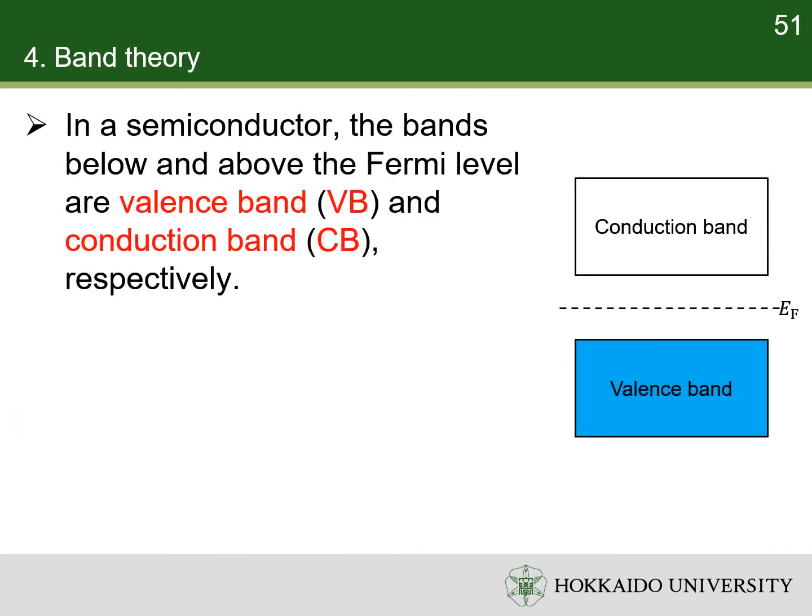In semiconductors, the bands below and above the Fermi level are called the valence band and conduction band, respectively. If all the electrons occupy the lowest possible energy states, as described by the Aufbau principle, the valence band is filled and the conduction band is empty. Thus, the solid cannot conduct electricity.